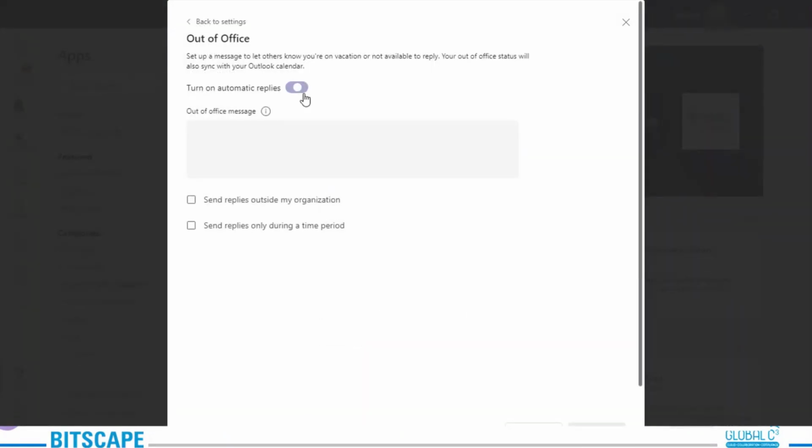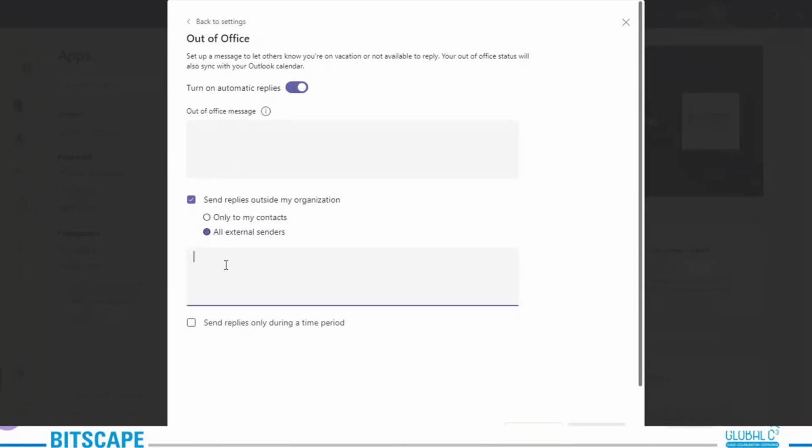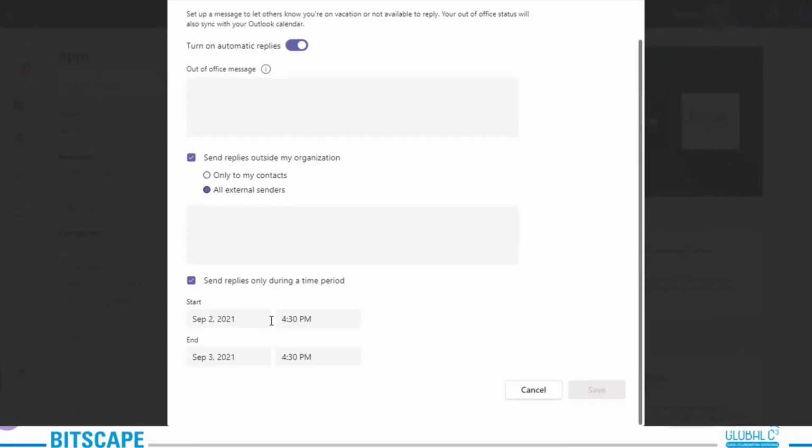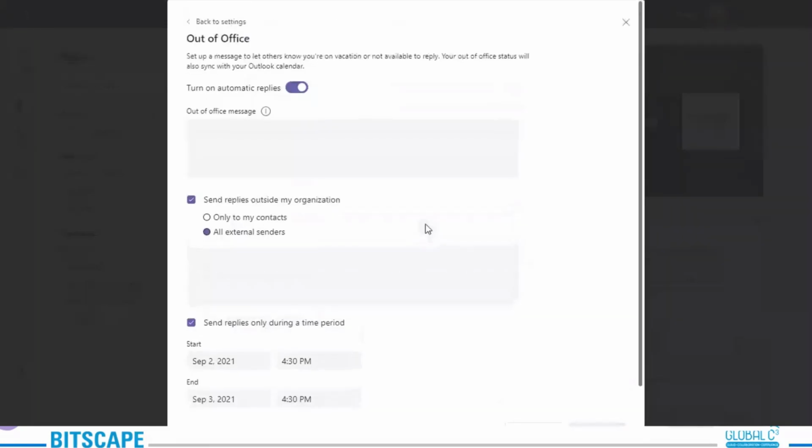Now here again I'll be turning on my replies, the out of office message. Send replies outside my organization only to my contacts, or all external senders; you can put that down here. Send replies only during a particular period of time. So for example, if you are out from September 2 to coming September 10, and from this time to this time, you can put down the duration as well. So these are some of the settings for out of office.